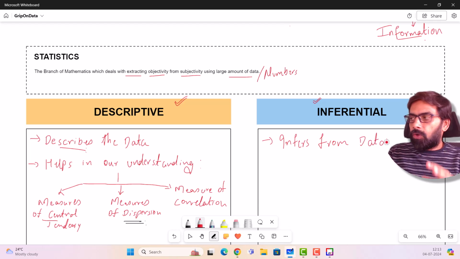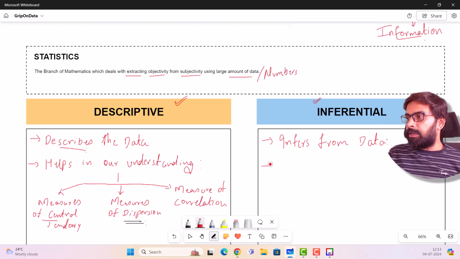Now what I want is, I want to infer something out of the data, and that is where inferential statistics helps us do that. All right, it helps in drawing further information from already present info.